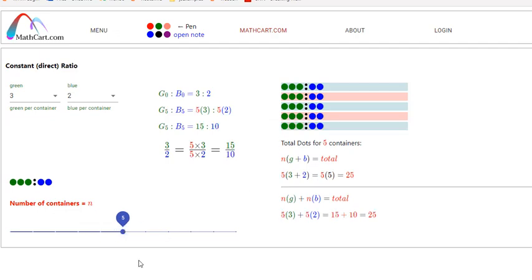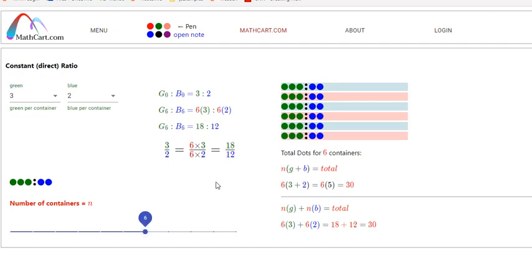You understand that? Okay, so how many containers do I have here? 6. What's the ratio of one container? 3 to 2. How about for all 6? Well, I have to count all these. What's the fast way to count? If I have 6 containers, 6 times 3 is 18. And then on the bottom, each container has 2, so 6 times 2 is 12.